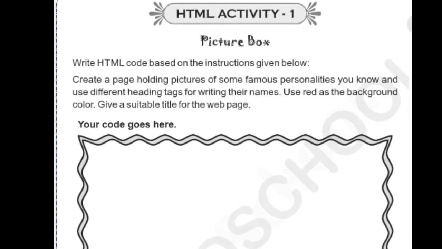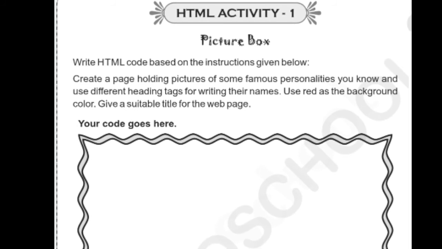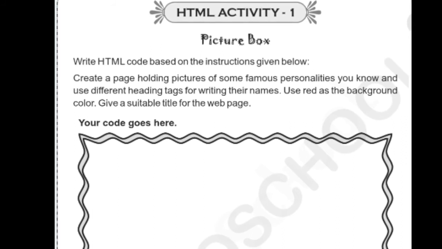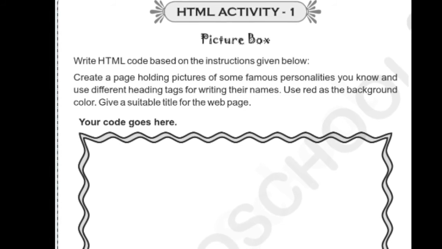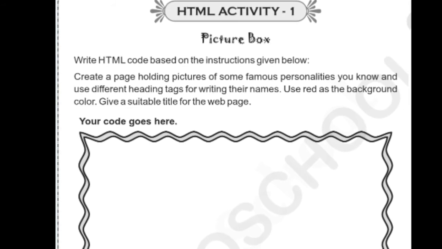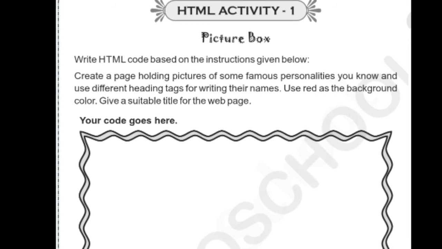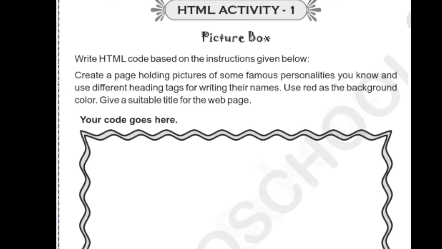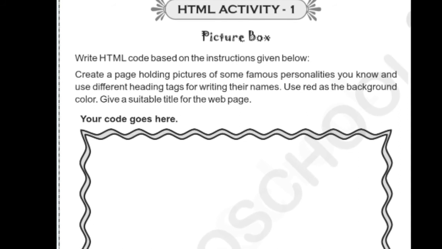I explained the answers. Just start writing the programming in the given box. First you have to draw your web page in the text box. Give a title for the website and draw your images, use a pencil and draw some images. Like that we have to plan and write the programming. Understand, this is a simple task. We are going to create one simple web page. I hope this activity will help you improve your knowledge in writing HTML programming.